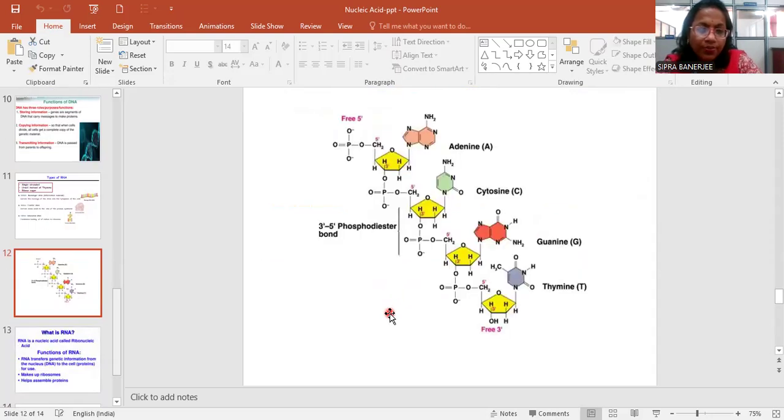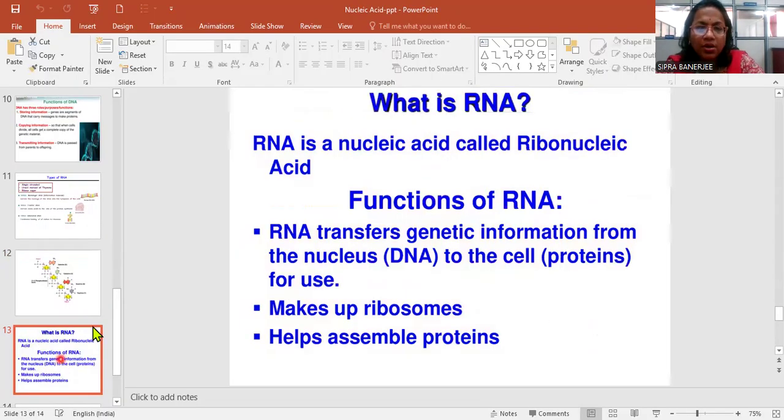Next, this is the structure of RNA. It is not a spiral double chain and not two paired strands. There is a single strand with bases and a phosphate in the ribose sugar. RNA is single stranded.